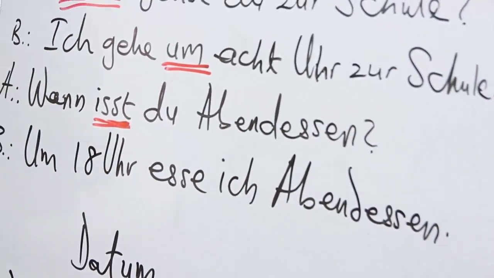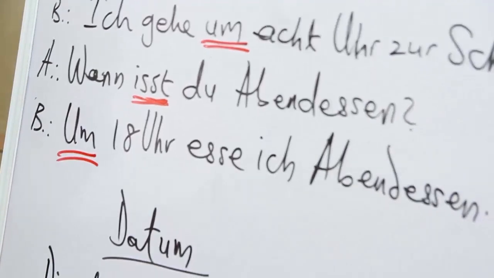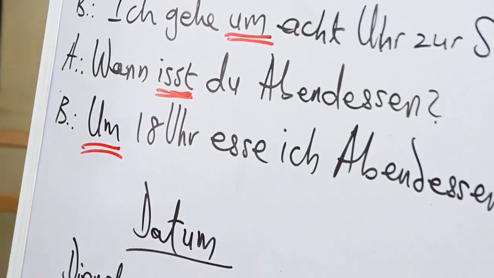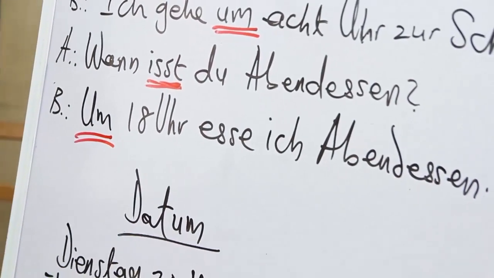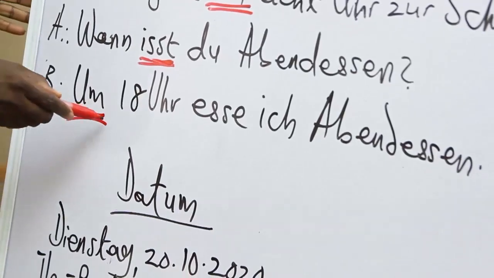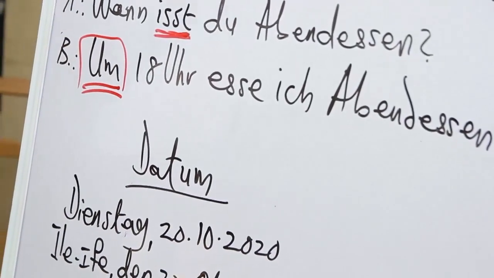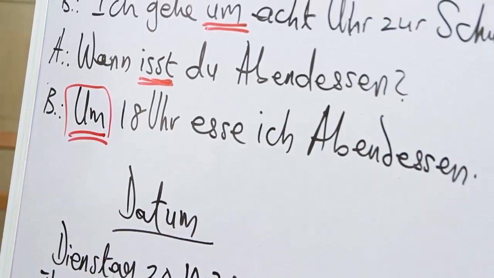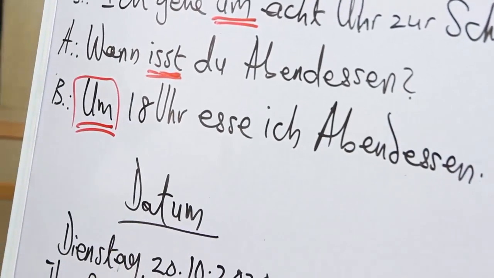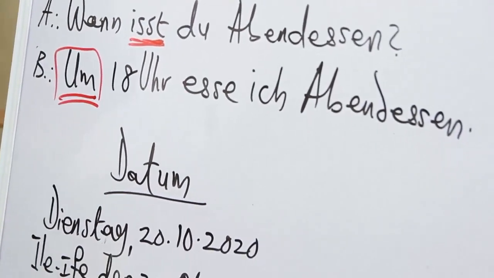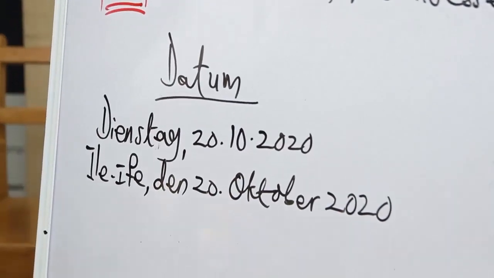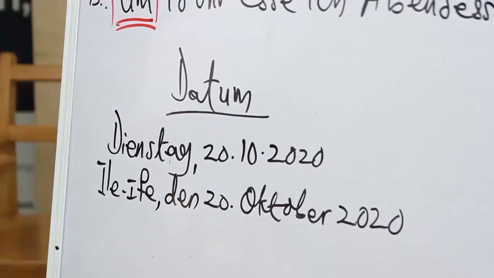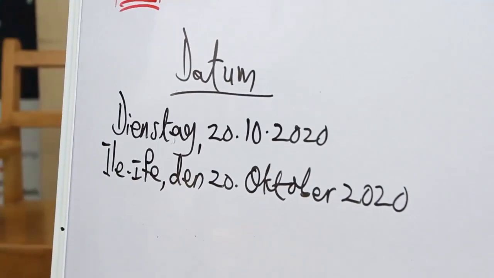And then the answer, remember, is 18 Uhr esse ich Abendessen. Yeah? Still telling us at this particular time. 18 Uhr esse ich Abendessen. Then when it comes to time, it's also good we had a little bit of date so that they work together actually.